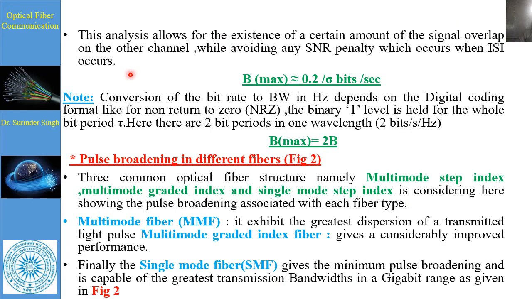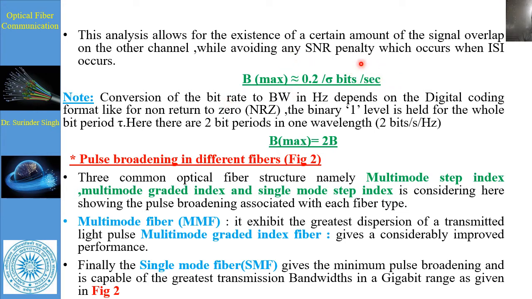This analysis allows a certain amount of signal overlap while avoiding any signal-to-noise ratio penalty due to intersymbol interference. The maximum B is equal to 0.2 divided by sigma, in bits per second.